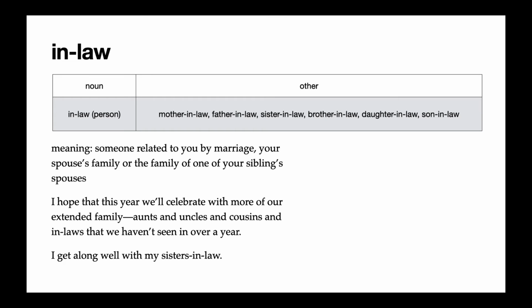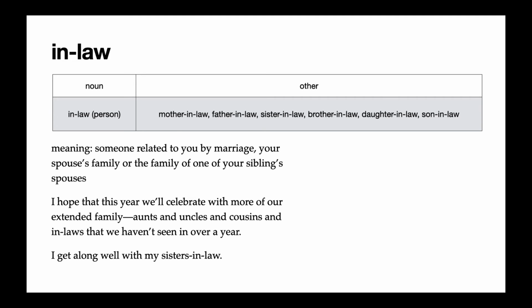We have many types of in-laws. And commonly we say mother-in-law. That is the mother of your husband or wife. Sister-in-law, brother-in-law. These could be the sisters or brothers of your husband or wife, or they could be the husbands and wives of your sisters and brothers. But we use the same words for them. And then daughter-in-law and son-in-law. If your son or daughter marries someone else, then that person is your daughter-in-law or your son-in-law.